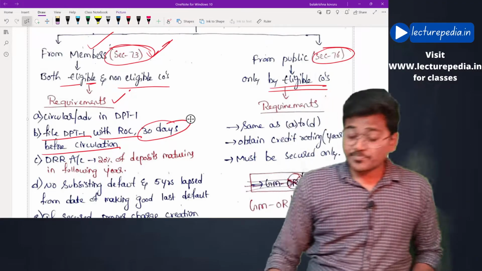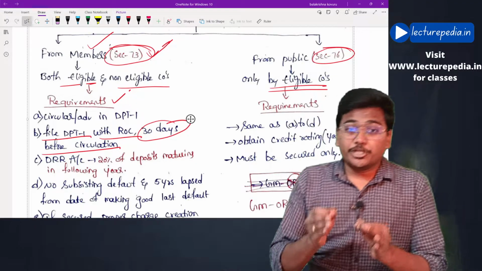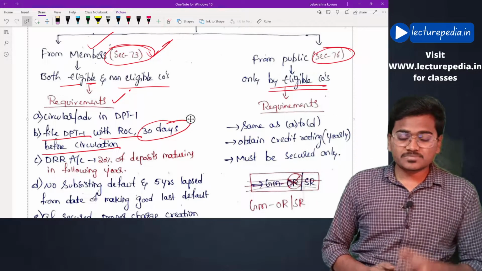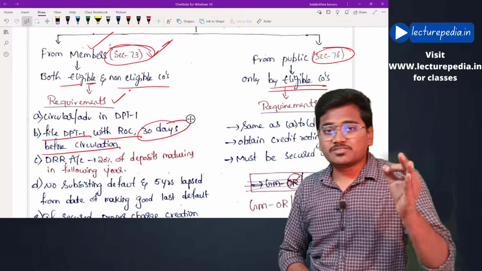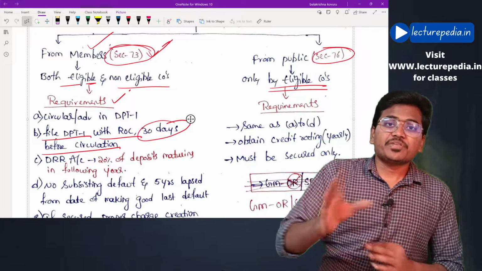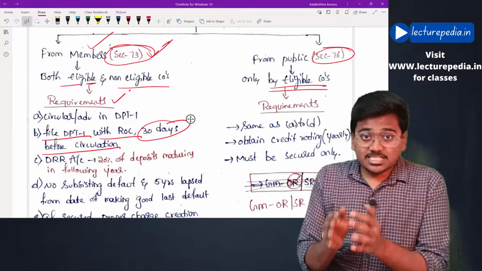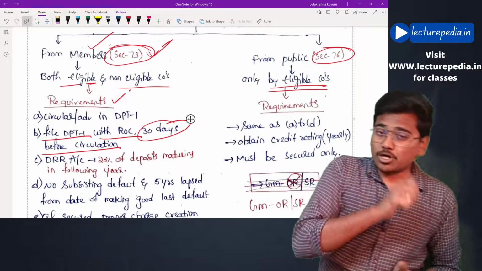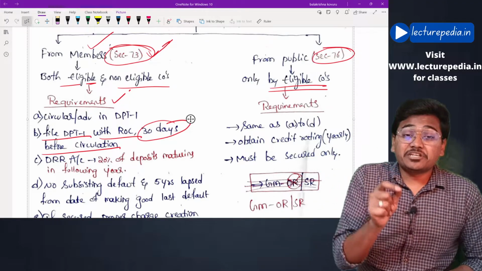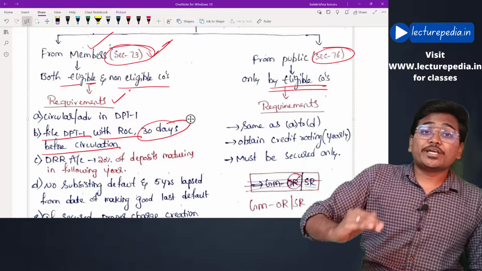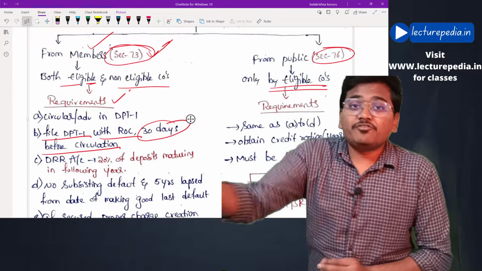Third requirement: the company must maintain a deposit repayment reserve account. If the company wants to raise deposits from members, it must maintain this account. To it, the company must deposit every year at least 20% of the deposits that are going to mature in the coming financial year.